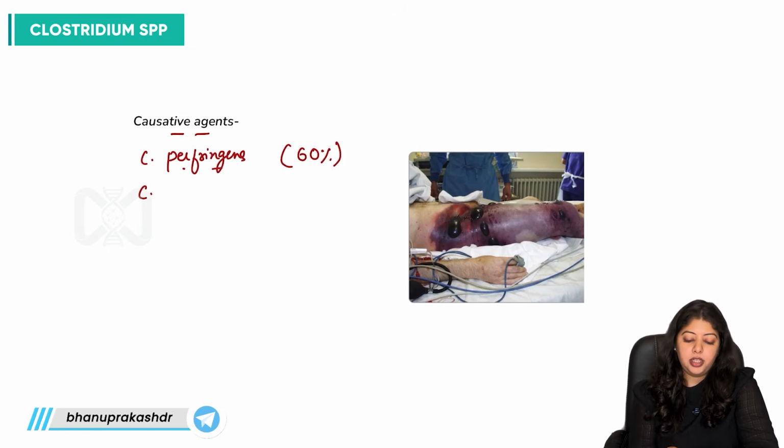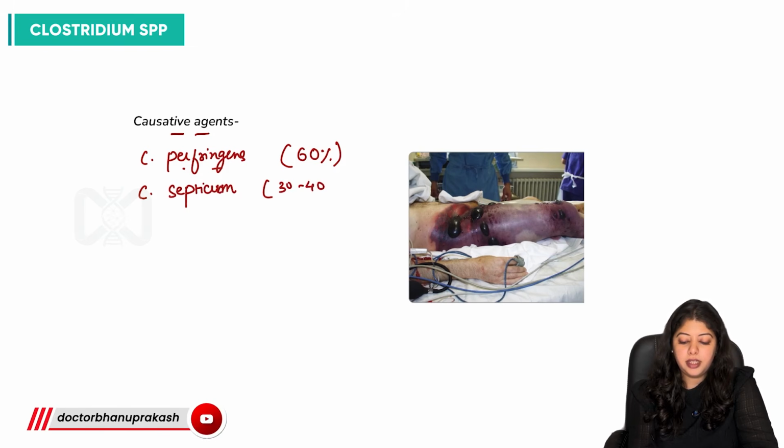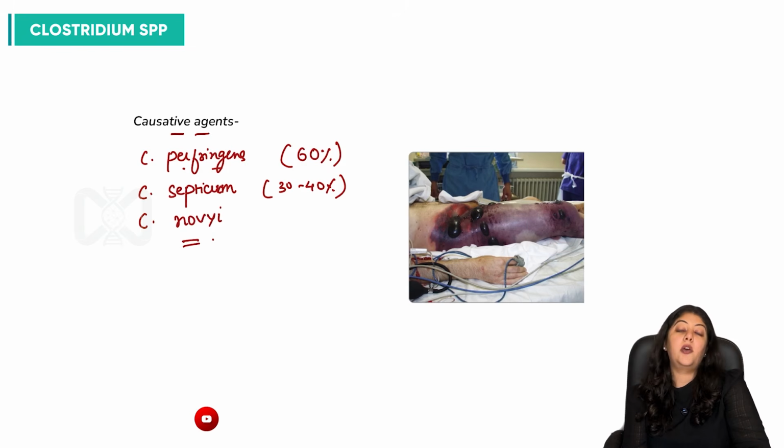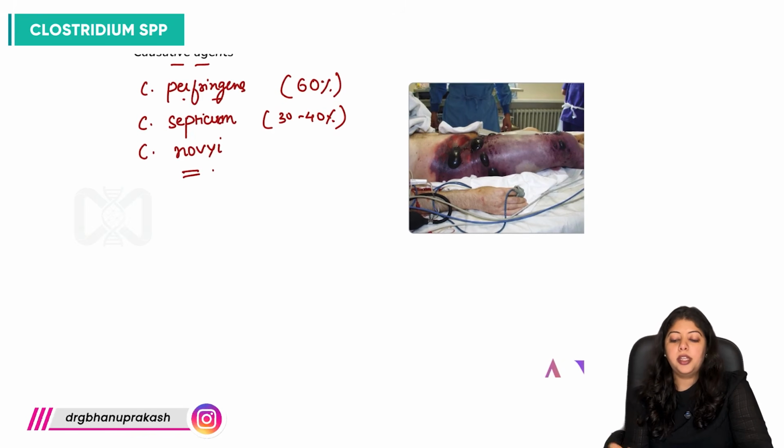Then there's the species Clostridium septicum, which is the next important species associated with gas gangrene, and then we have another species, Clostridium novyi, which is also an important causative agent. So there's one important condition associated with Clostridium perfringens infection: road traffic accidents.